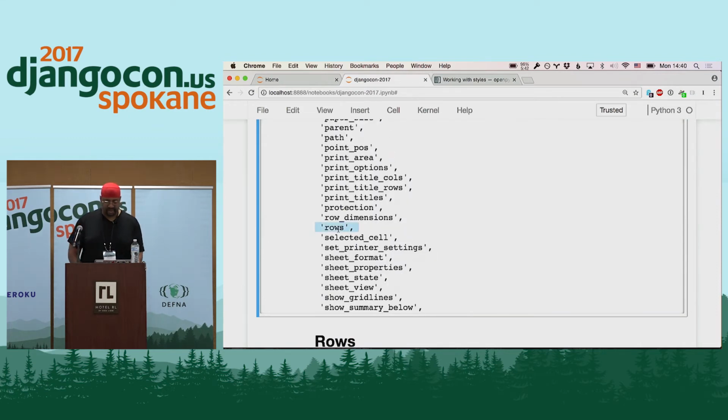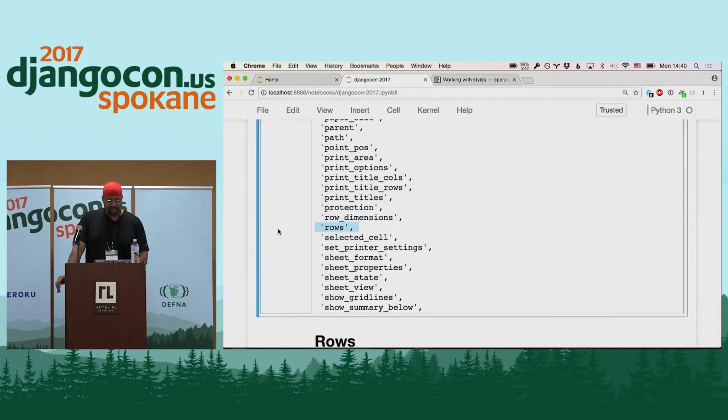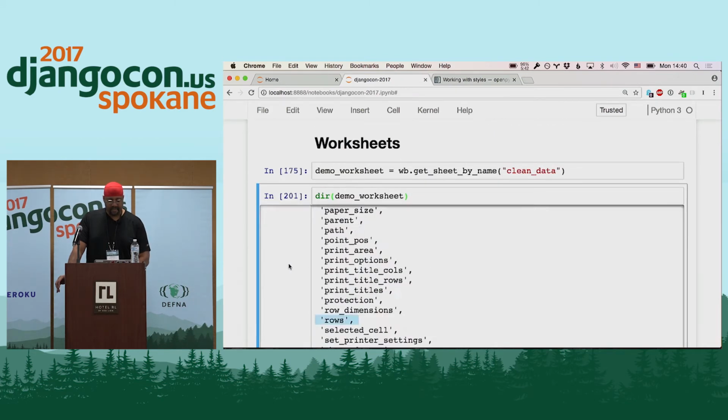So each worksheet, columns go up and down, rows go side to side. In this case, each row represents a particular record, similar to a relational database. So those are the different attributes we've got for the worksheet object.